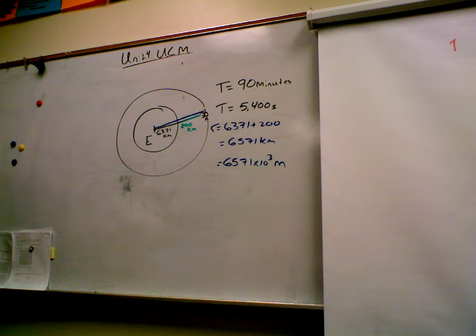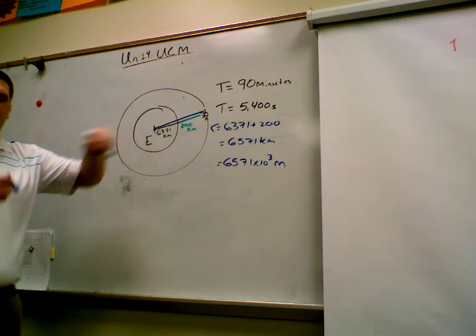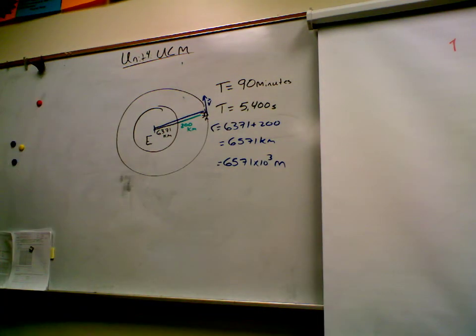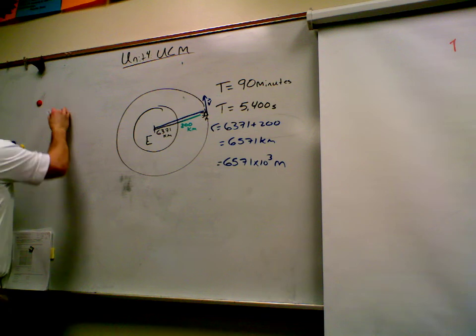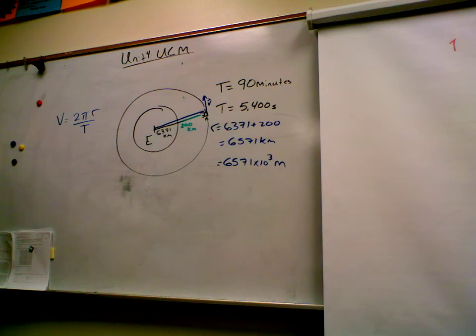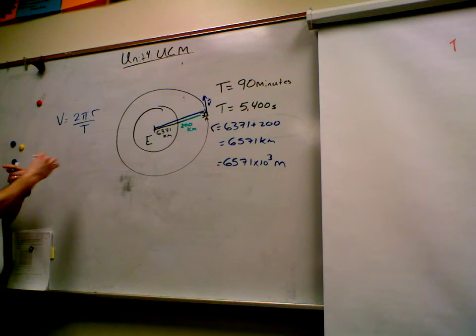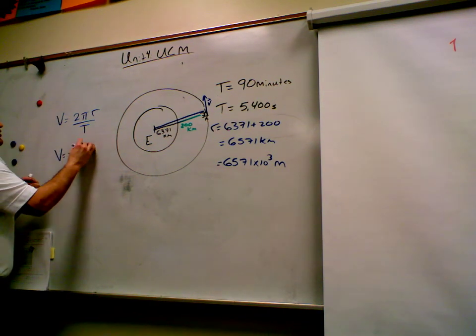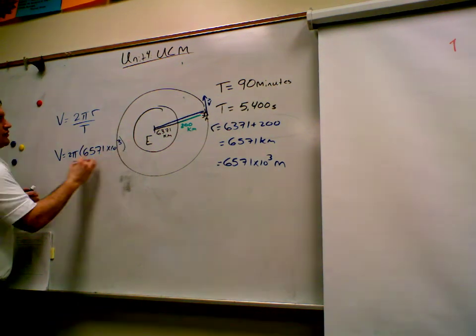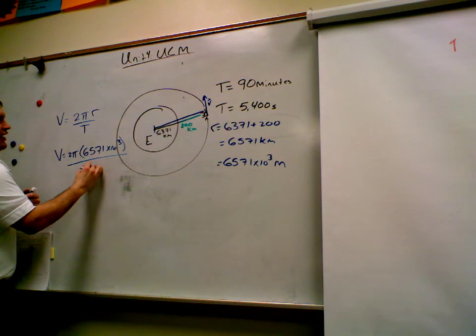Now we want to figure out the velocity of this satellite, the velocity it has the whole time it goes around in the circle. So what equation should I use? Number 1, V equals 2 pi r over big T. Now I can plug in what I know. V equals 2 pi times the radius, 6,571 times 10 to the third, over the period, 5,400.